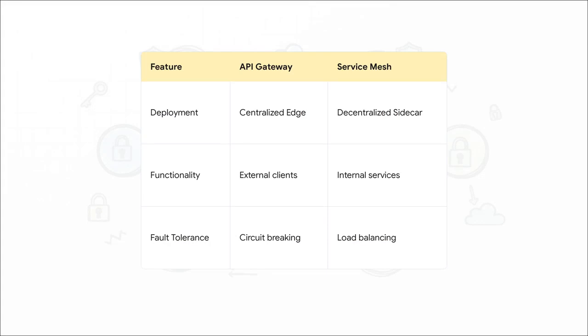Now, what's really interesting here is how their roles sharply contrast. The gateway handles the outside world centrally, shielding the backend from the wild internet. Meanwhile, the service mesh secures the internal ecosystem in a completely decentralized way. They both offer fault tolerance, sure, but they apply it very differently. The key takeaway here is that they aren't competing technologies. They're actually a powerful combination working together to ensure your request reaches its destination safely.